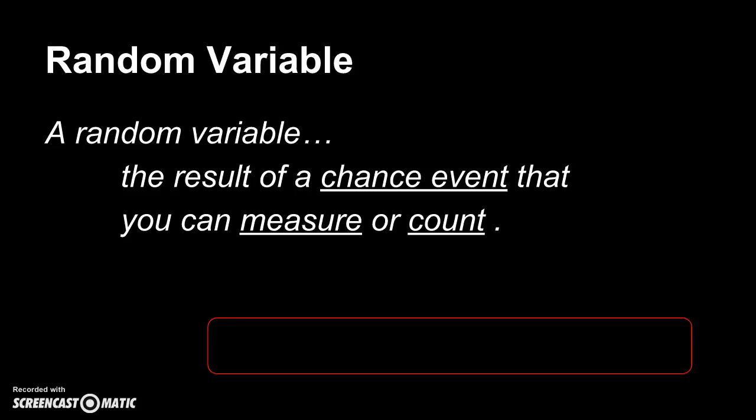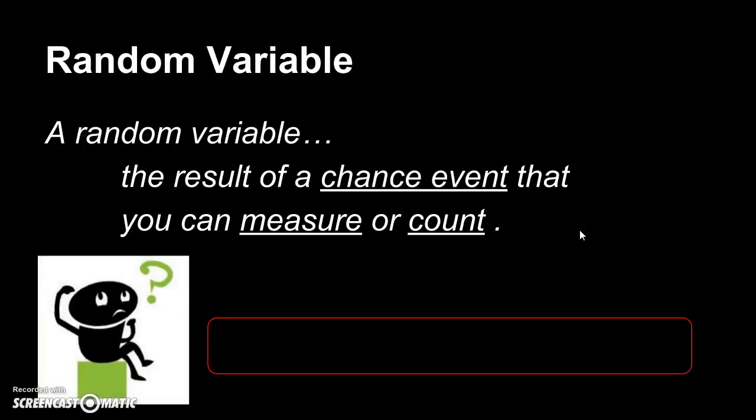So a random variable is sort of like the probability of something to happen, but that something that could happen because of chance must be measurable or countable. Okay? So we have two elements here. The first one, it must be a chance. The second part, it has to be measurable or countable. Alright, please write that down.